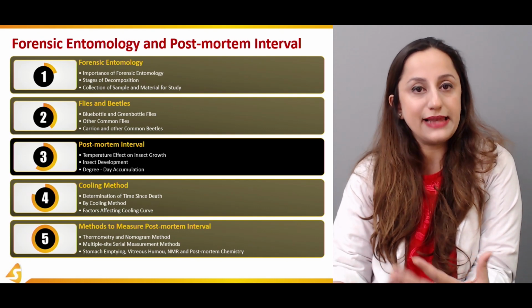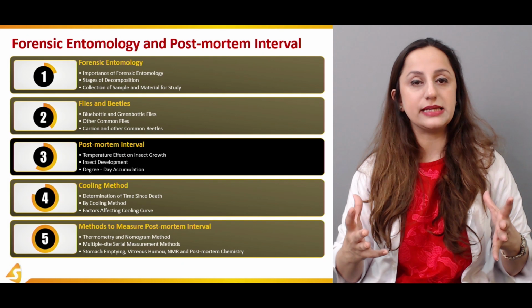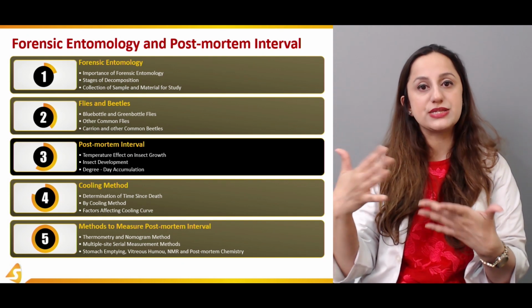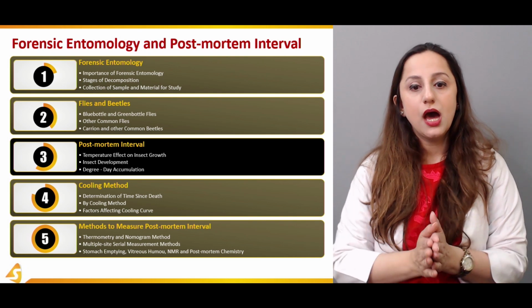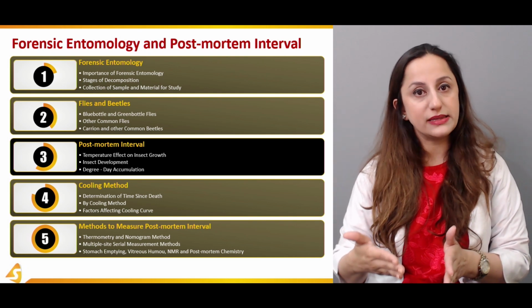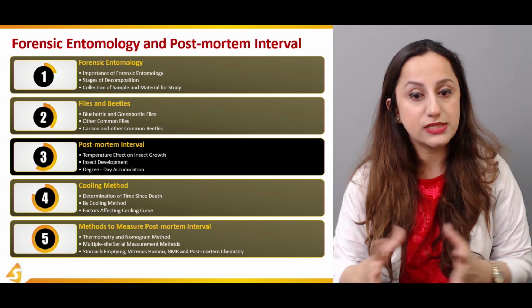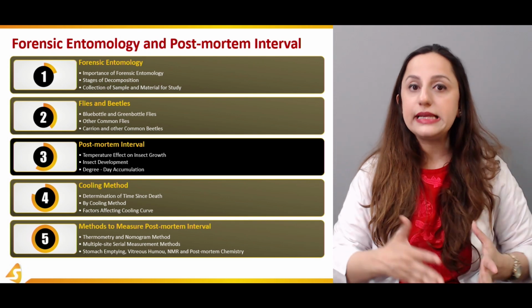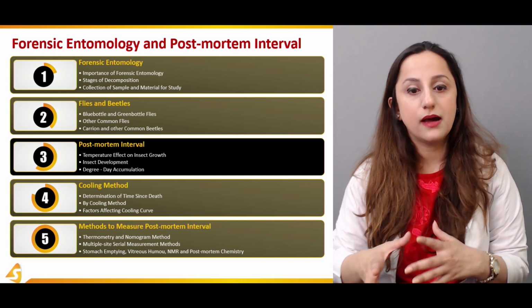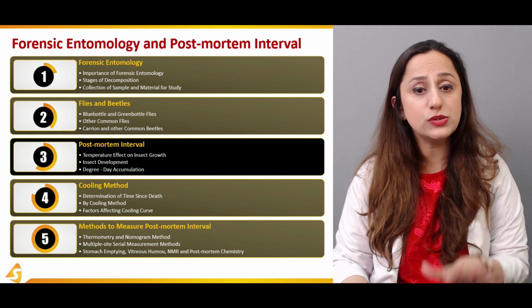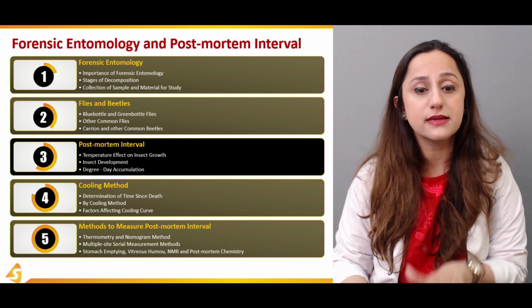As I've already discussed in detail in the previous sections, the life cycle has an egg, then the larval and pupal stages, and then an adult stage. So all of these stages, how are they affected by temperature, how does insect development take place, and the degree day accumulation method by which we can calculate the post-mortem time interval. That will be discussed in detail in this section.